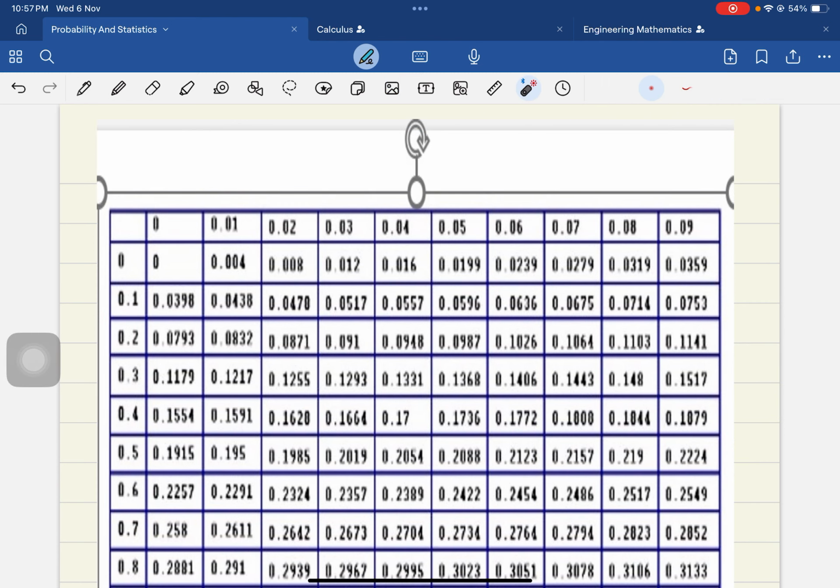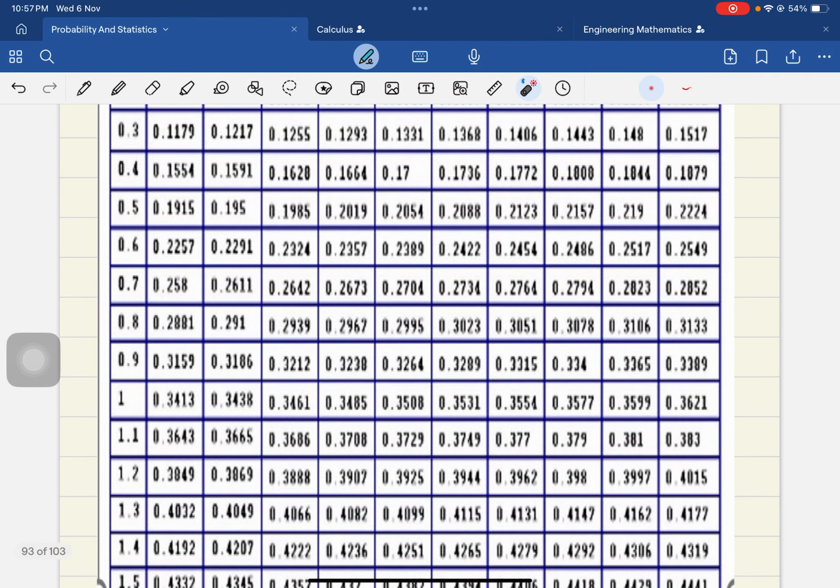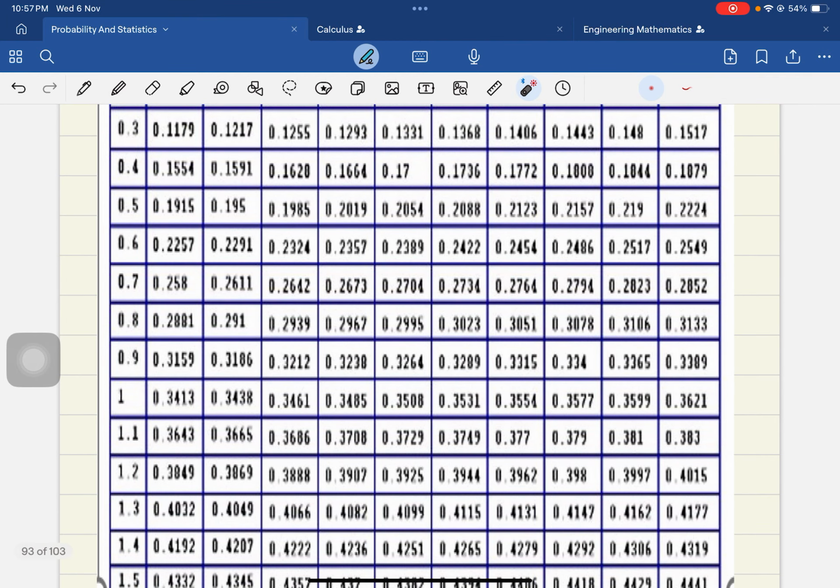For a given z value, the corresponding row and column meet at a common point, and that is the area. The points given in the table are the areas.